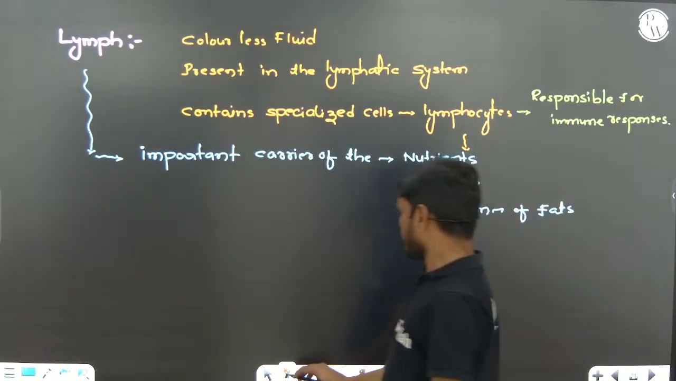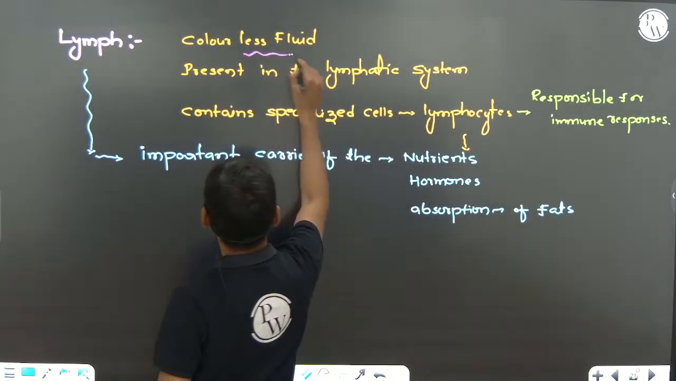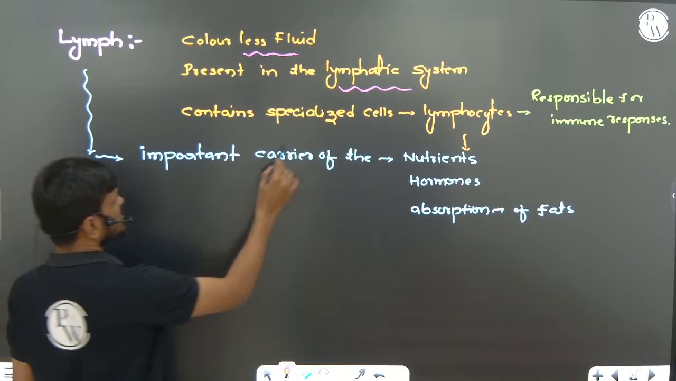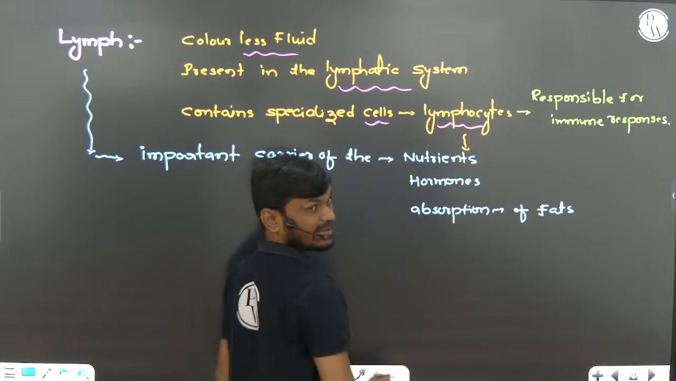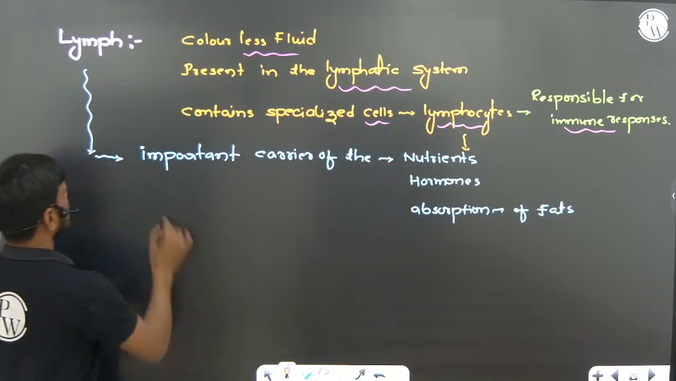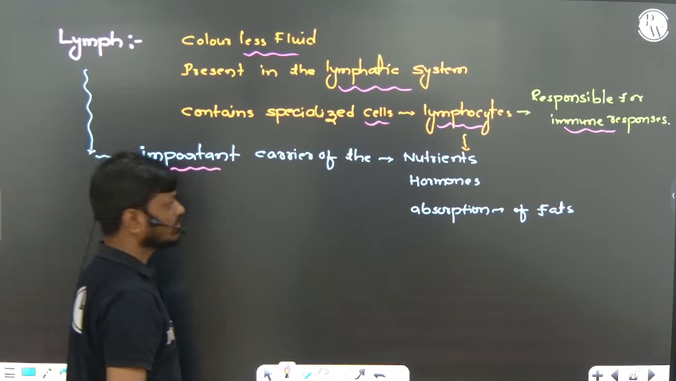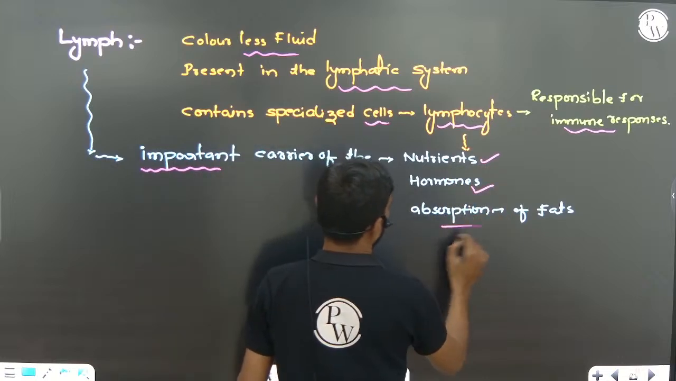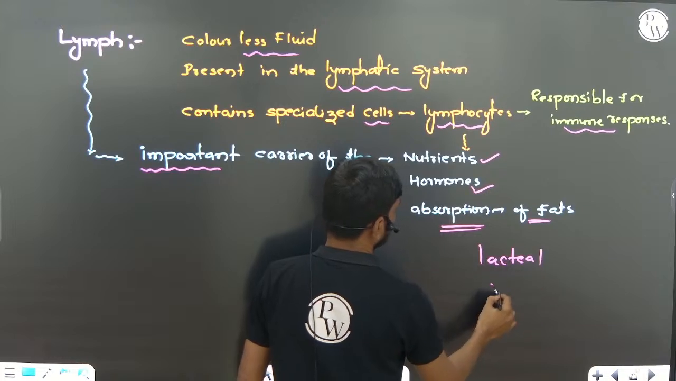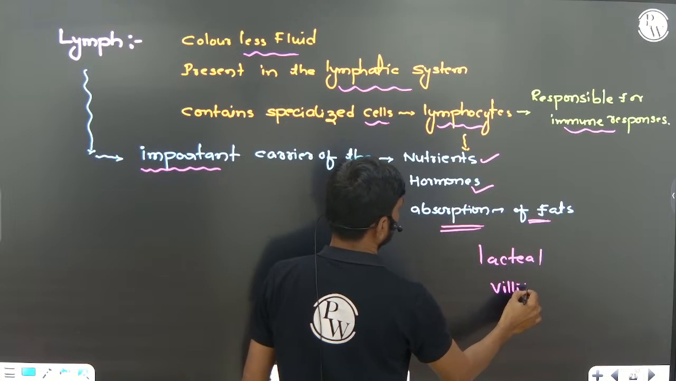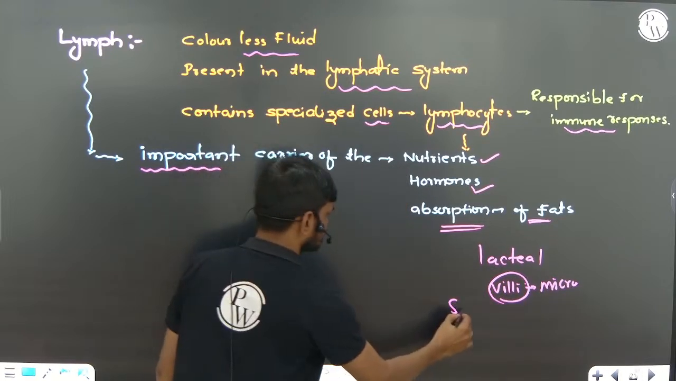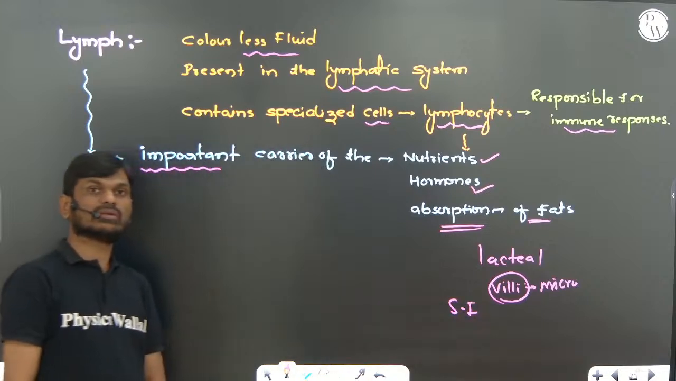So lymph is a colorless fluid present in the lymphatic system. It contains specialized cells called lymphocytes. They are responsible for immune response because they produce antibodies. Very important. So lymph is also an important carrier of nutrients and hormones, and helps in absorption of fat through the lacteals present in the villi of the small intestine. Okay.